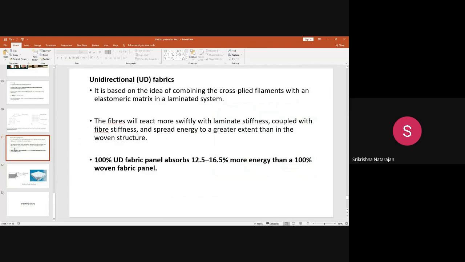Okay, so a 100% unidirectional fabric panel absorbs higher impact energy, around 12.5 to 16.5, compared with the 100% woven fabric panel. So unidirectional fabric is more effective, because when the fabric is laid in the same direction, if you align it, there will be more crossover points, so that leads to more stress wave propagation. Okay, so this is an example for a unidirectional fabric.